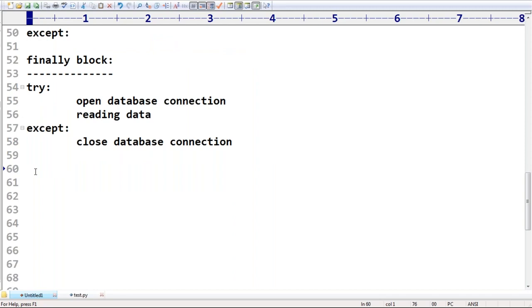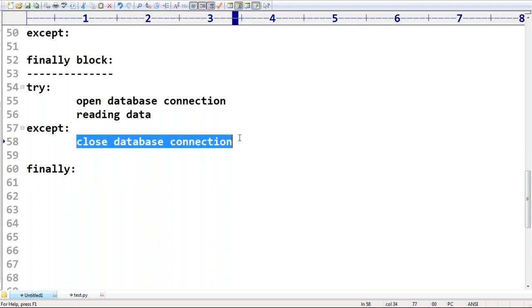To maintain cleanup code, which should be executed always, whether exception raised, not raised, handled, not handled. In any case, that code should be executed. Such a type of best place is nothing but the finally block. Are you getting? Everything is a copy paste from Java only.